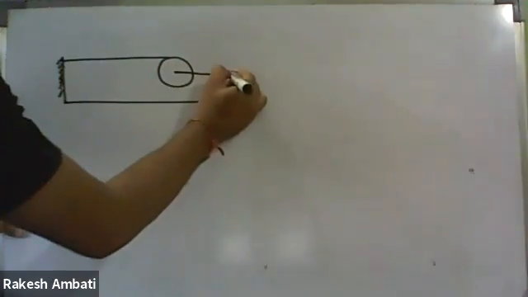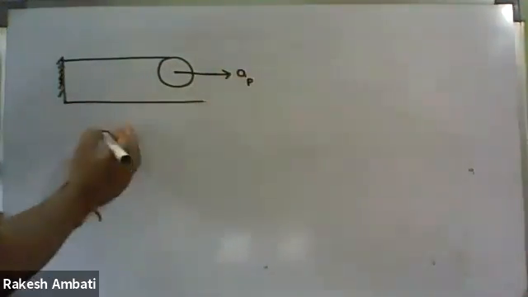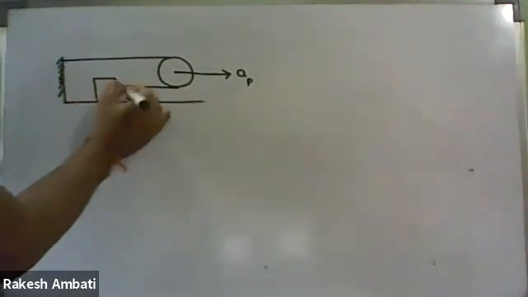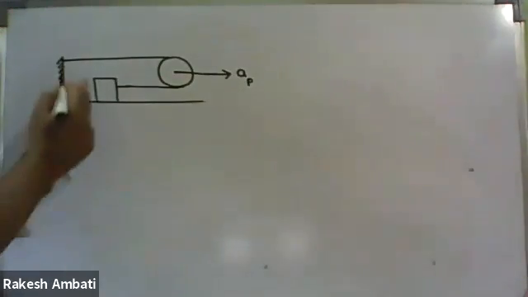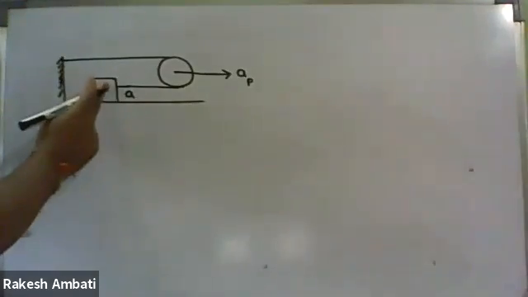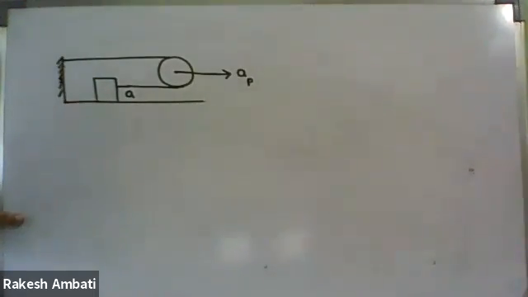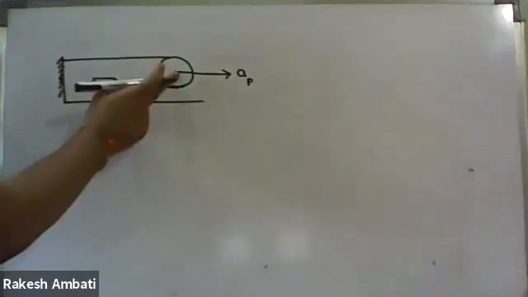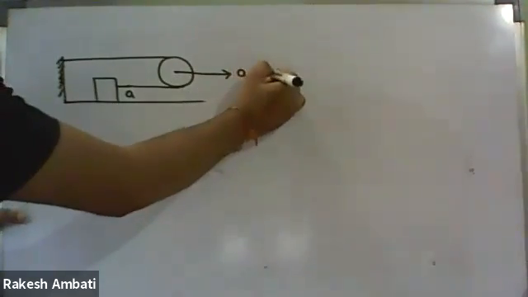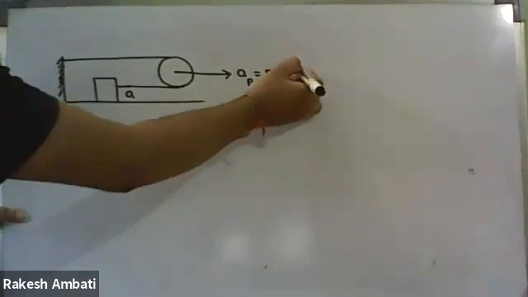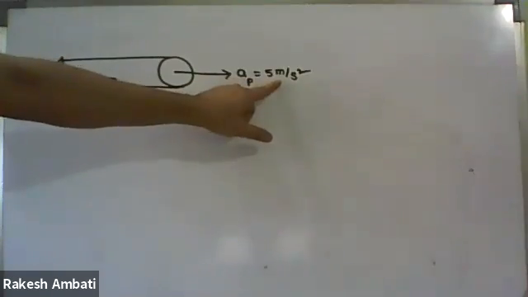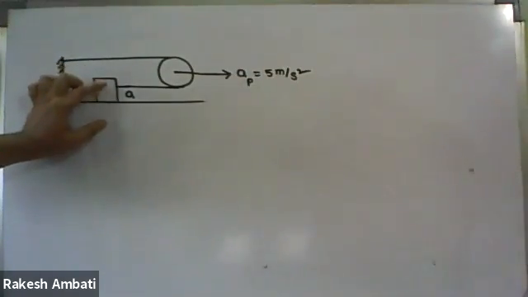In the third question, it is the acceleration of the pulley. Here we have a block, so we have to find the acceleration of this block. If the pulley is moving to the right side, for example, with an acceleration of 5 meter per second square, now we have to find the acceleration of the block.